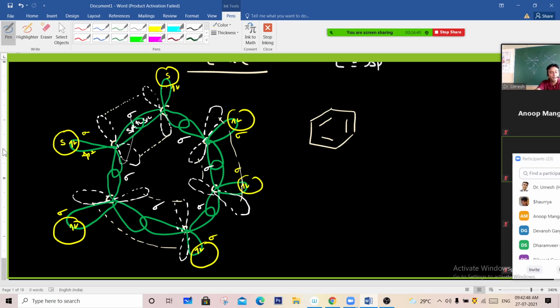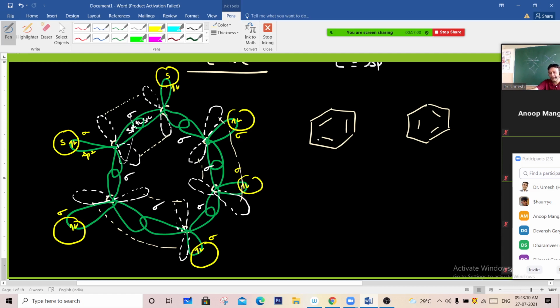This is the orbital picture of the benzene that was proposed by Kekulé. But again, the same problem is there, that it is a double bond. Then Kekulé proposed that there is one more possibility, that it can make bonding with the other half. It means the other alternate possibility.